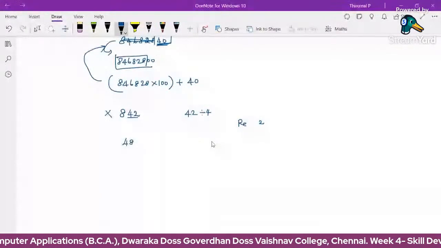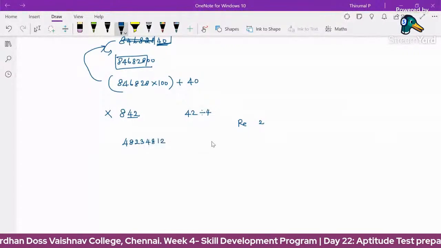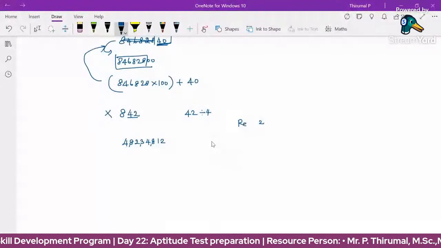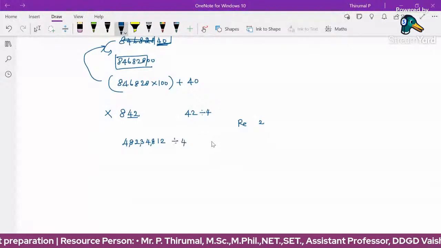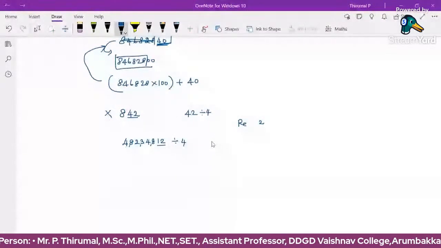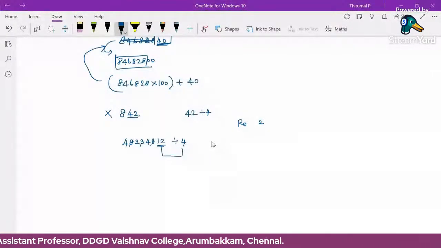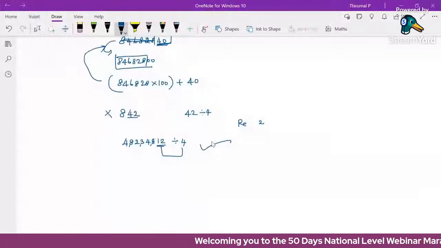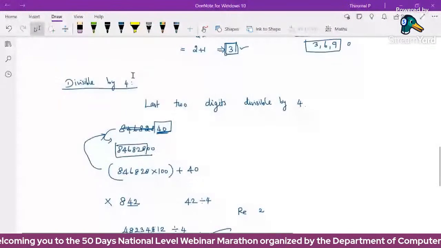Next example, 48234812. Okay, this is a number: 4 crore 82 lakhs 34,812. This is a random number. We need to check whether it is divisible by 4 or not. For checking, we just need to check the last two digits. 12 is divisible by 4, since 3 times 4 is 12. So the last two digits are divisible by 4, and the original number is divisible by 4. If you divide this whole number, it is divisible by 4. So the divisibility condition is: if the last two digits are divisible by 4, the original number is divisible by 4.